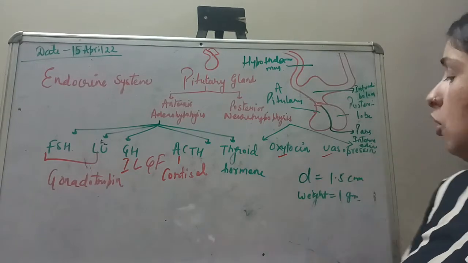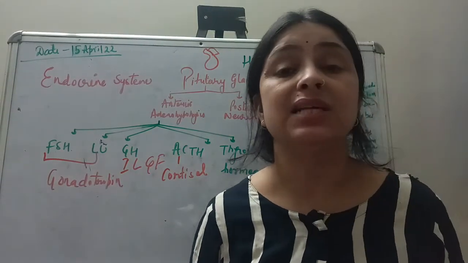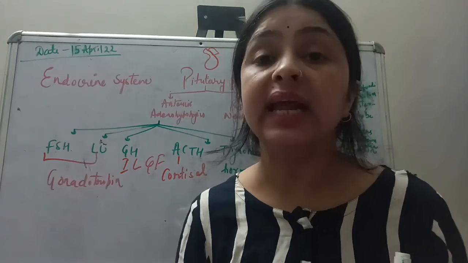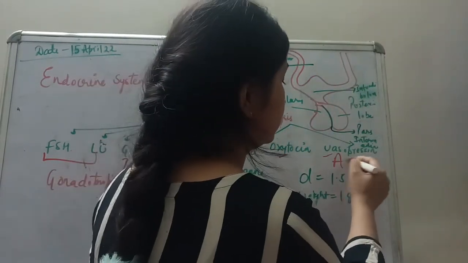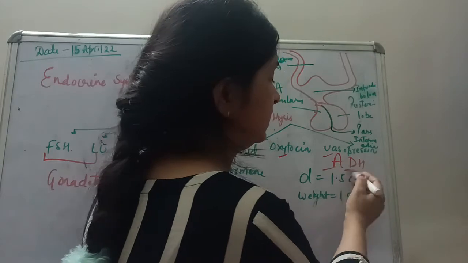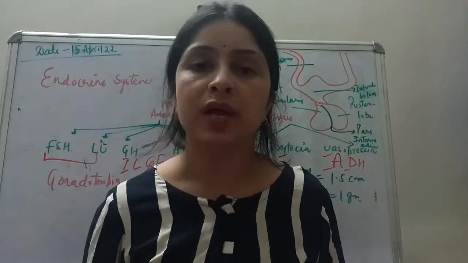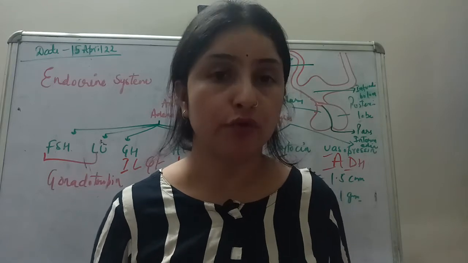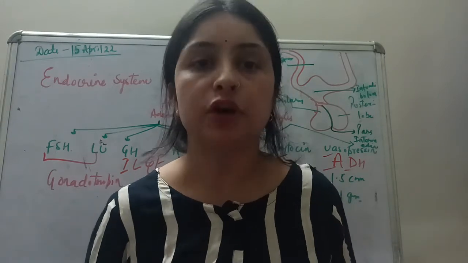Another hormone is called vasopressin. Vasopressin has another name called antidiuretic hormone. This is called ADH. Let's write here. This is ADH. A for anti, D for diuretic, H for hormone. Now you know diuretic means the substances which increase the flow of urine. Anti means opposite of diuresis.